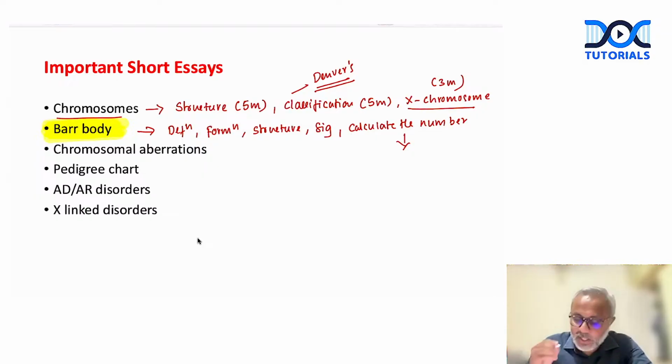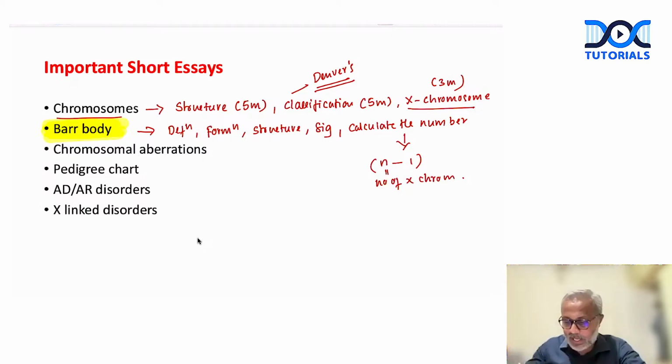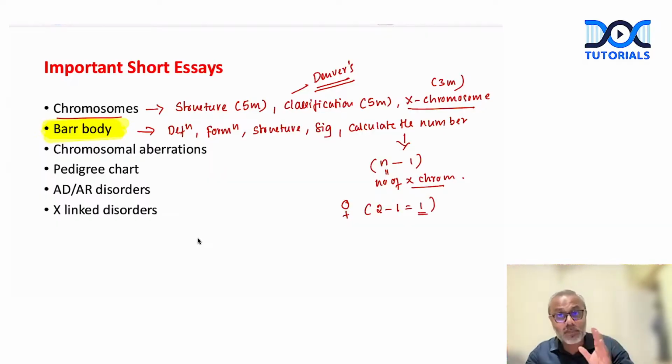Usually we calculate it by using the formula n minus 1, where n is equal to the number of X chromosomes. For example, if we talk about a female, how many X chromosomes will a female have? 2, right? 2 minus 1 is equal to 1. So 1 is the number of Barr bodies present in a normal female.